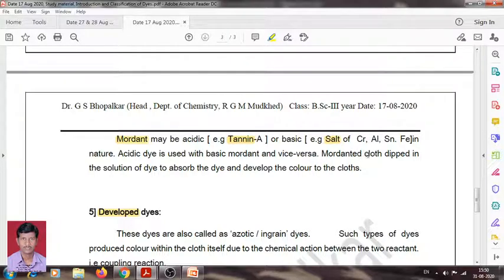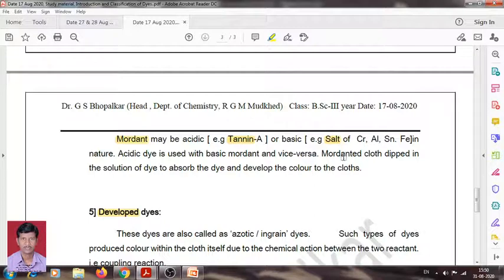Now, what is the procedure or method of application for mordanted clothes? First of all we have to dip the cloth in the mordant, that is, mordanted cloth. This mordant may be acidic or basic.